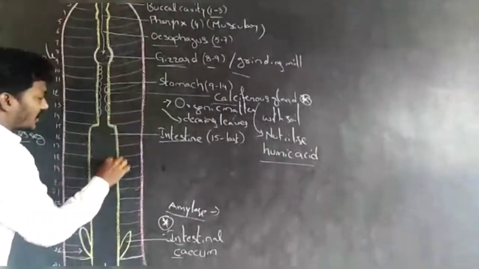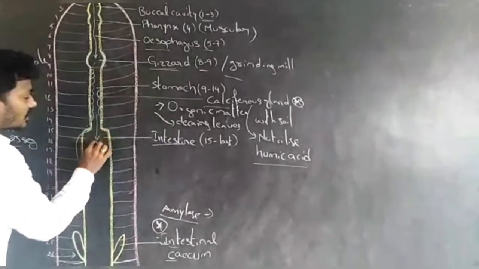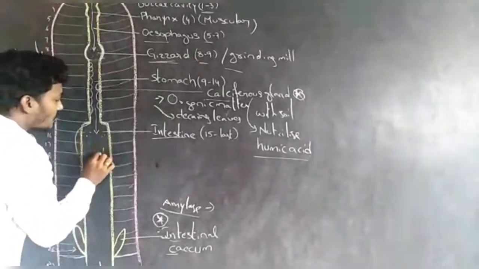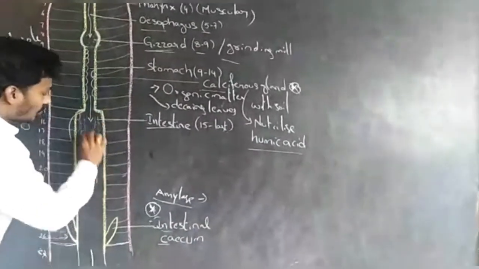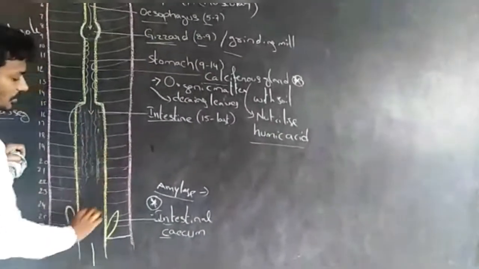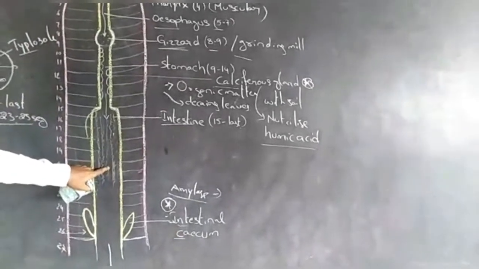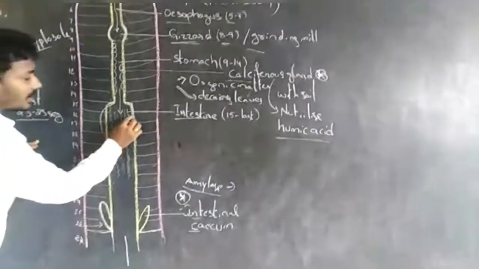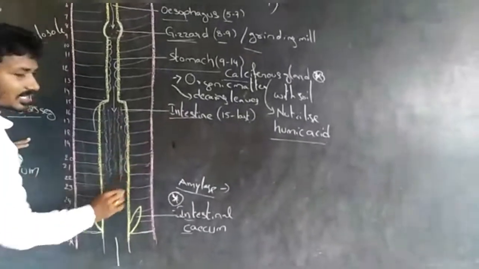Next, the intestine. The food enters the intestine. The digestive enzymes present in the intestine digest the complex organic matter into simple absorbable substances. These absorbable substances are absorbed by the typhlosole and villi present in the intestine.